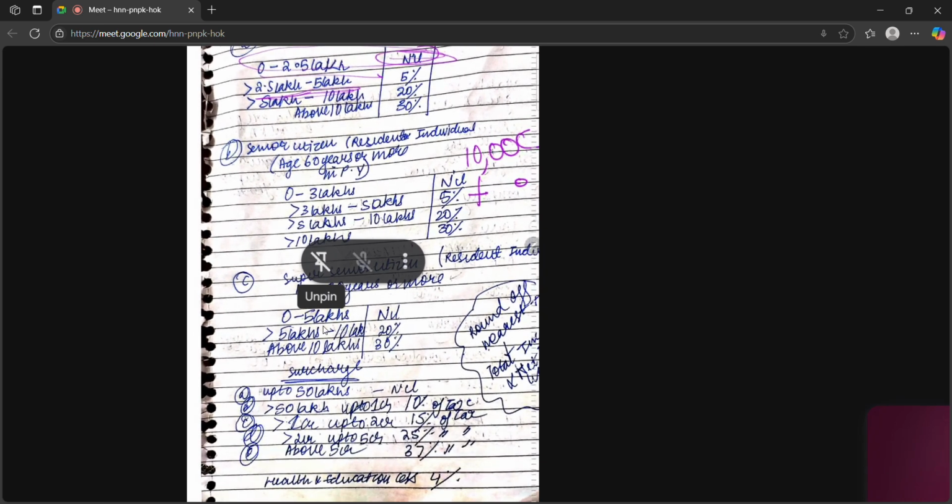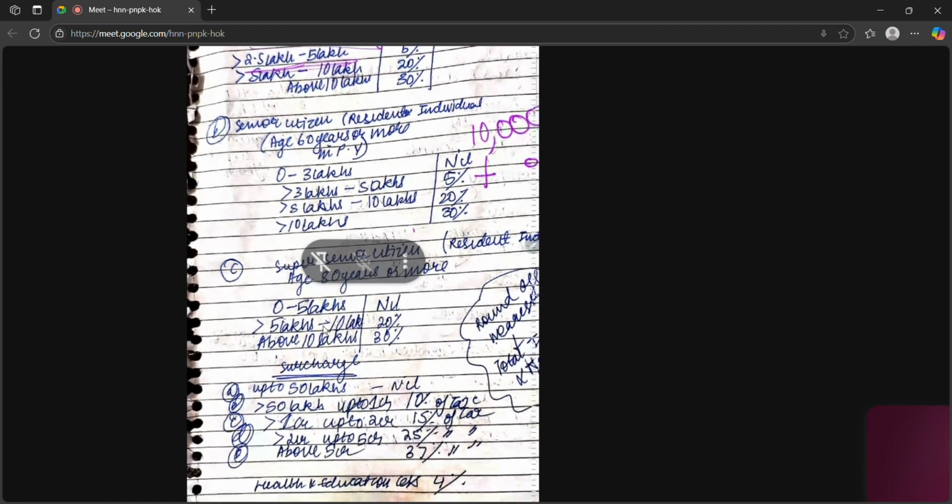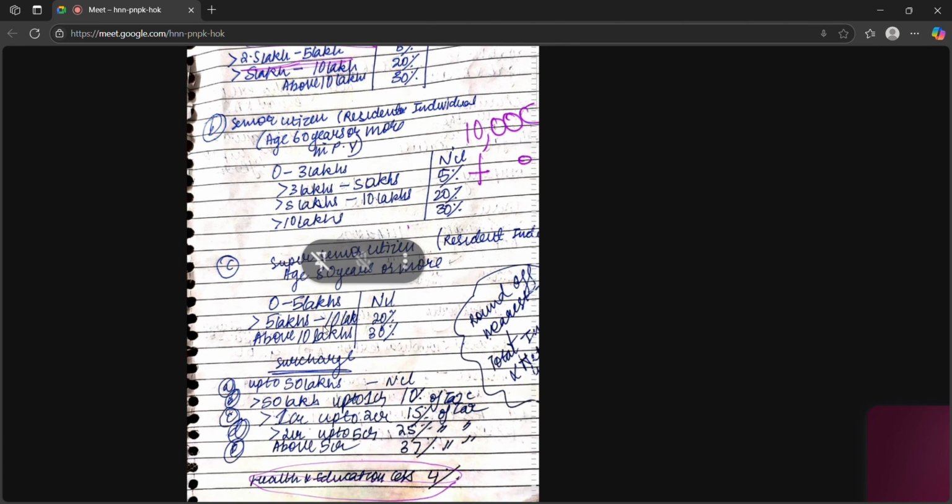If our total income is greater than 2 crore but up to 5 crores, then 25% of tax. Above 5 crore, then it is 37%. In any case when we are calculating a tax liability, we have to add 4% health and education cess. It is very important.